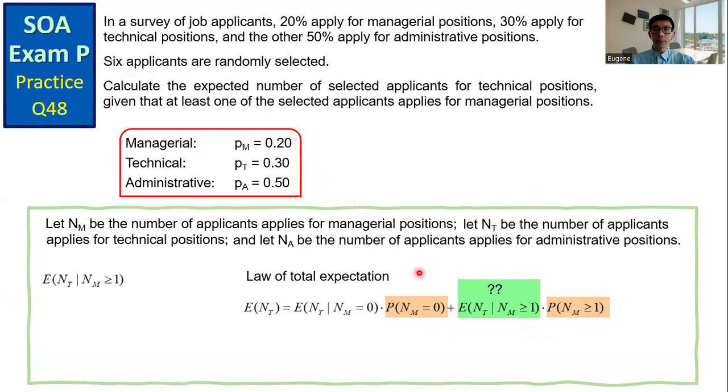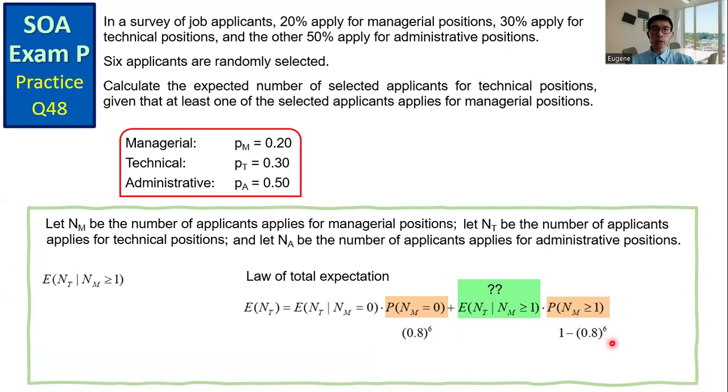Therefore, the probability that NM equals 0 has this expression. Simplify that. This is 0.8 raised to the power 6. And then its complement event, the probability is simply 1 minus 0.8 raised to the power 6.